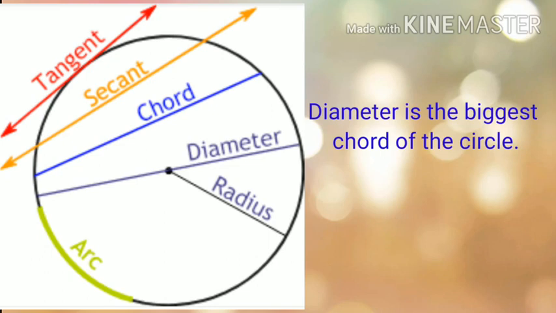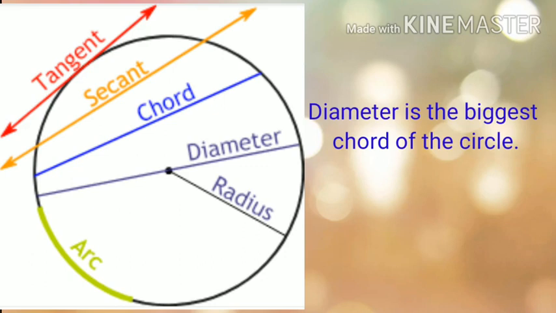A diameter is always a chord, but a chord cannot always be a diameter, because the condition for the diameter is that it passes through the center.